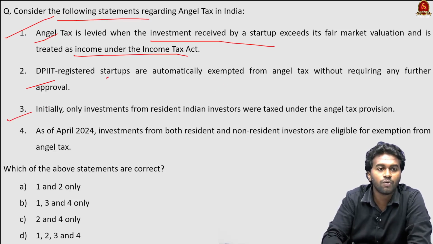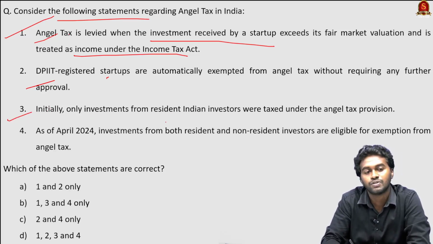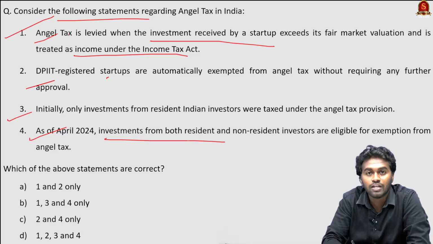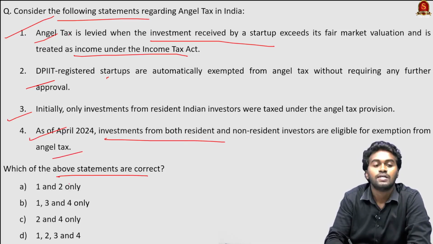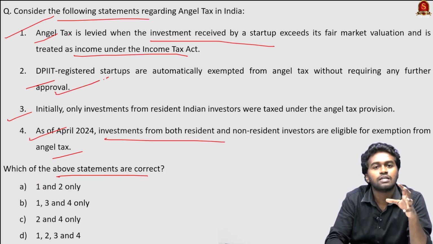Statement 3, initially only investments from resident Indian investors were taxed under the angel tax provision. And statement 4, as of April 2024, investments from both resident and non-resident investors are eligible for exemption from angel tax. Which of the above statements is or are correct? So from these four statements, which statement sounds a little bit odd?